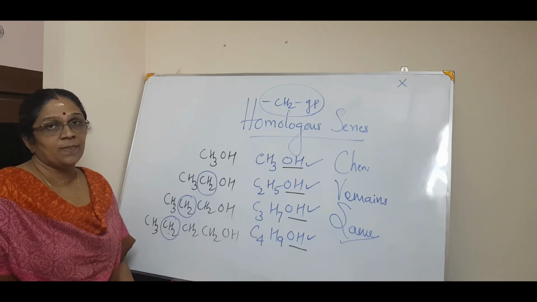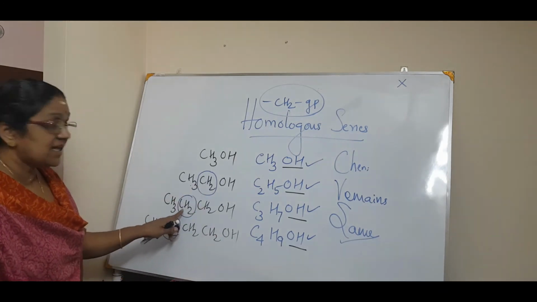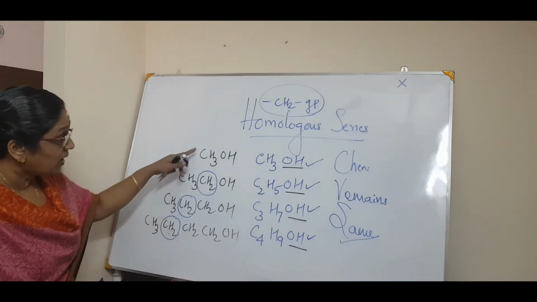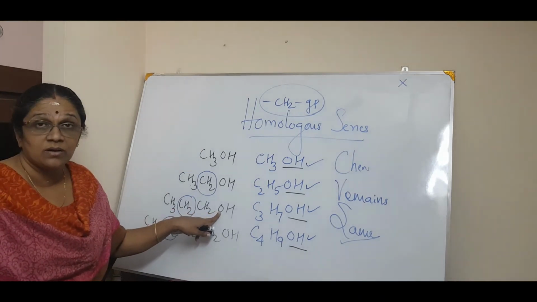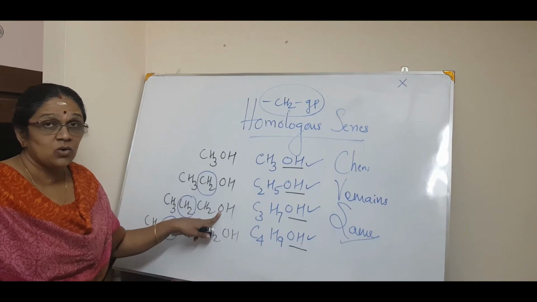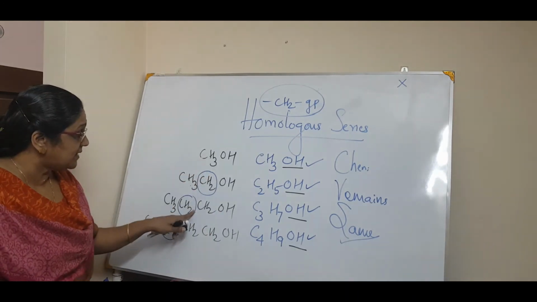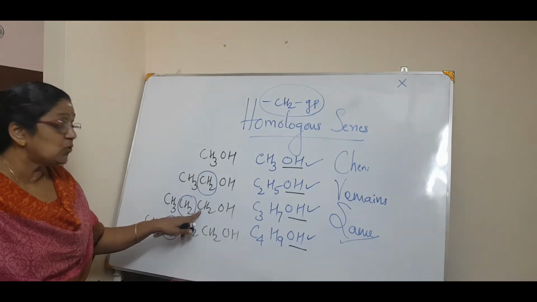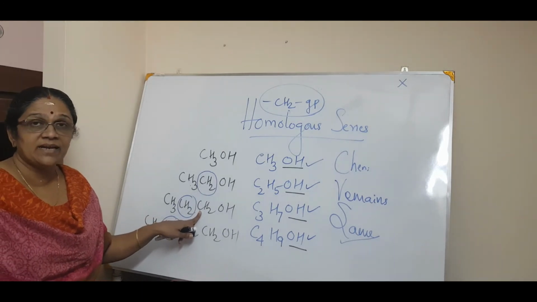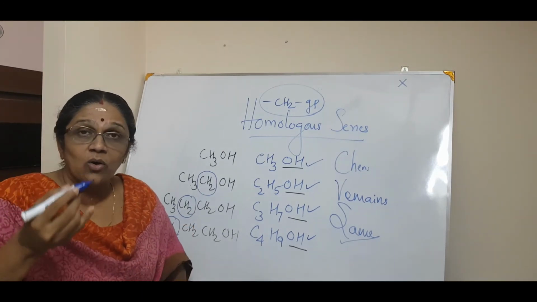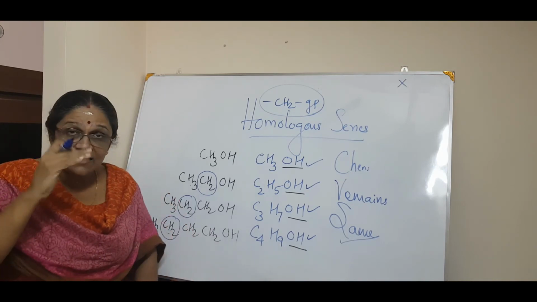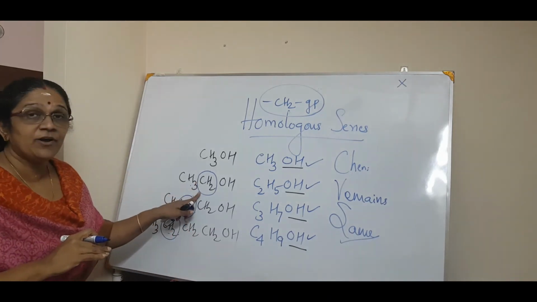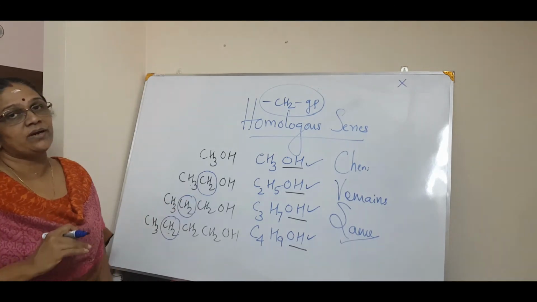You understood? See, from this to this, again a CH2. But you can't say CH3OH and CH3CH2CH2OH are homologues. Correct? Can I say? No. Why? Because this and this differ by C2H4. You can't have it like that. If you want to say a homologous series, the adjacent member, that is the point, the adjacent member must differ by a CH2 unit. That is important.